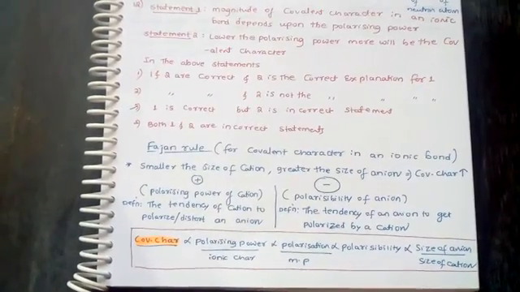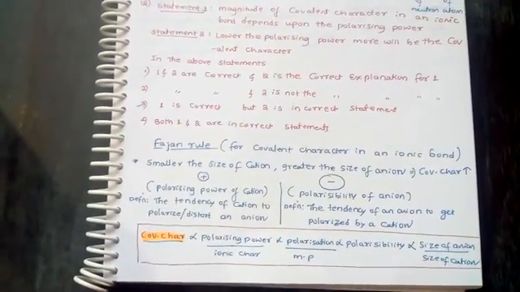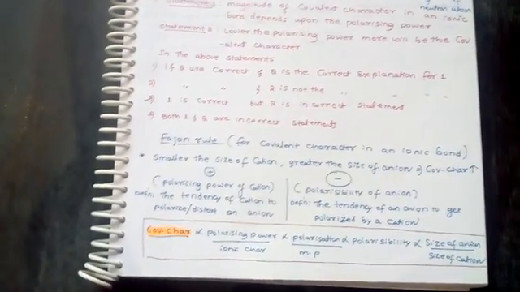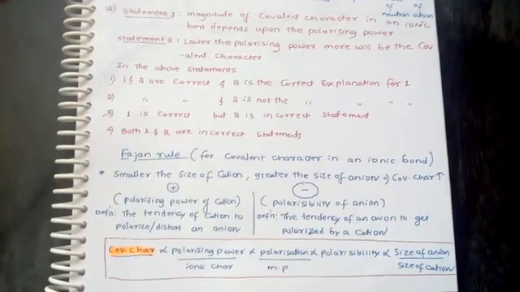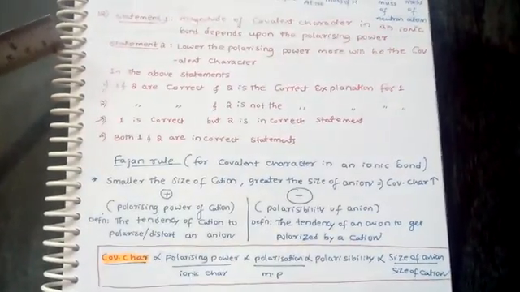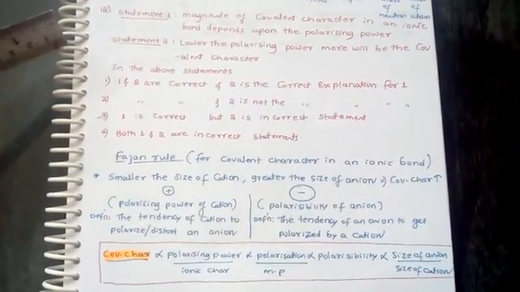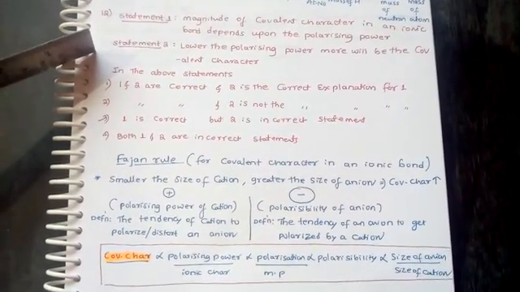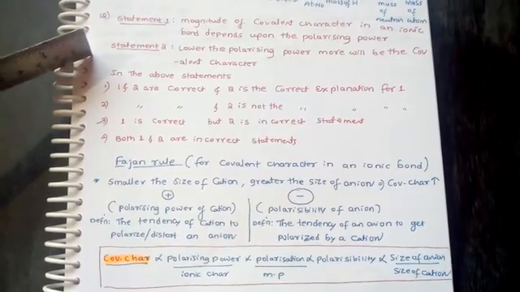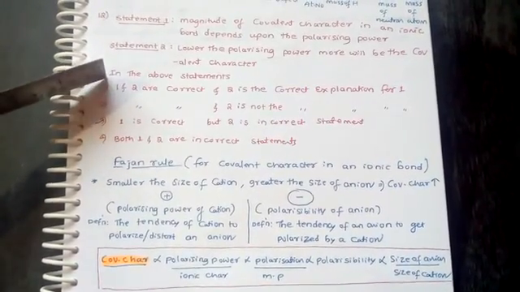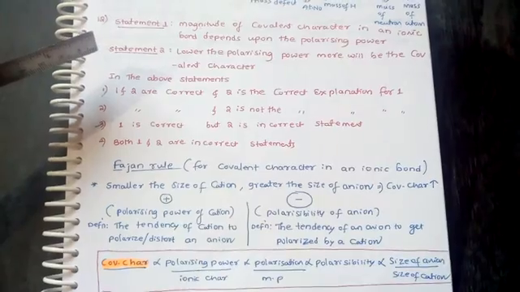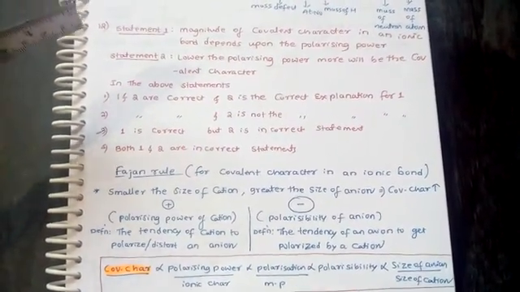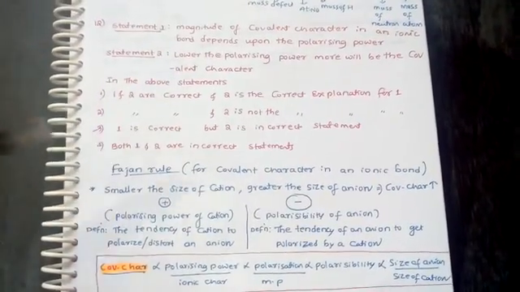In today's class, we are discussing 2019 Paper 2 HK region chemistry questions. First question: Statement 1: The magnitude of covalent character in an ionic bond depends upon the polarizing power. Statement 2: Lowering the polarizing power, more will be the covalent character. We have to tell which statements are correct, or whether they are mutually explanatory for each other. Let's see.